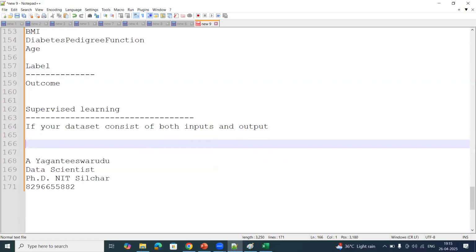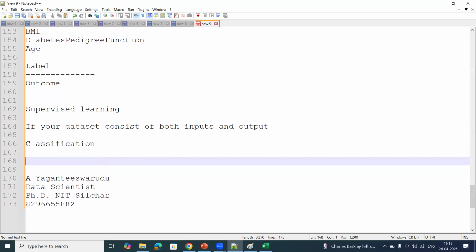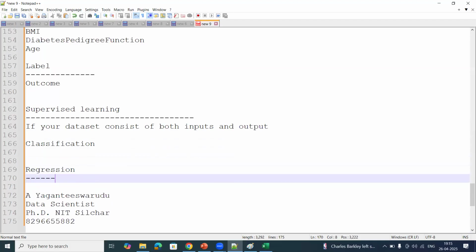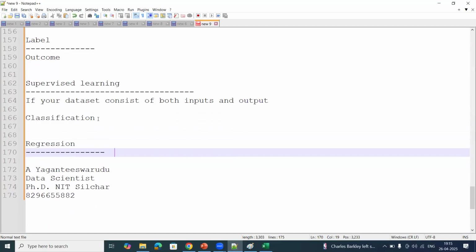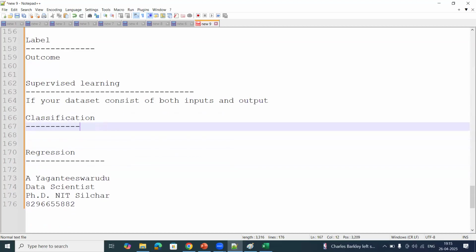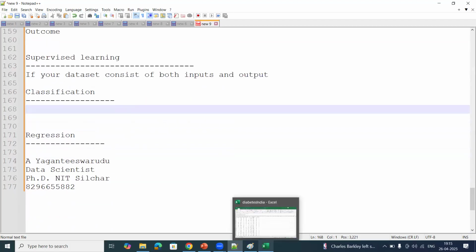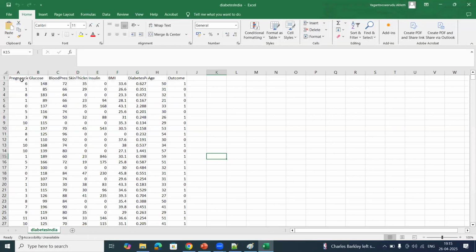Again, in supervised learning, there are two more categories. One is classification and another one is regression. Your data set consists of both inputs and outputs. Then how do you identify whether it is a classification problem or a regression problem? If you see this diabetes data set, the final label is whether the patient is affected with diabetes or not.